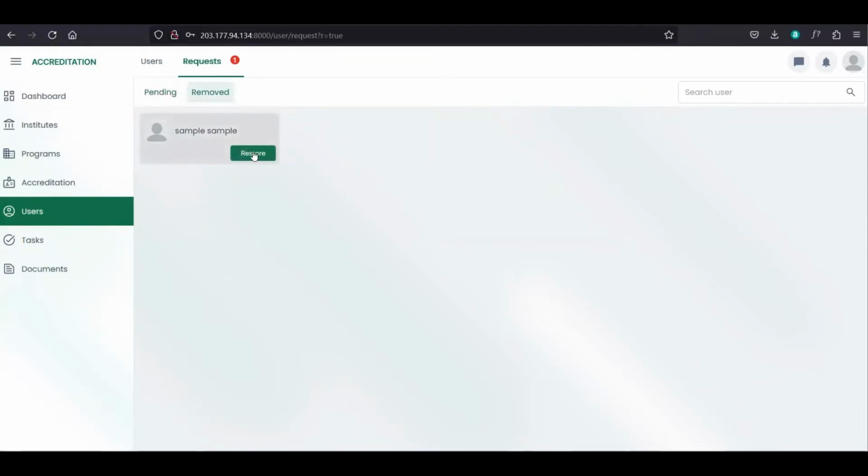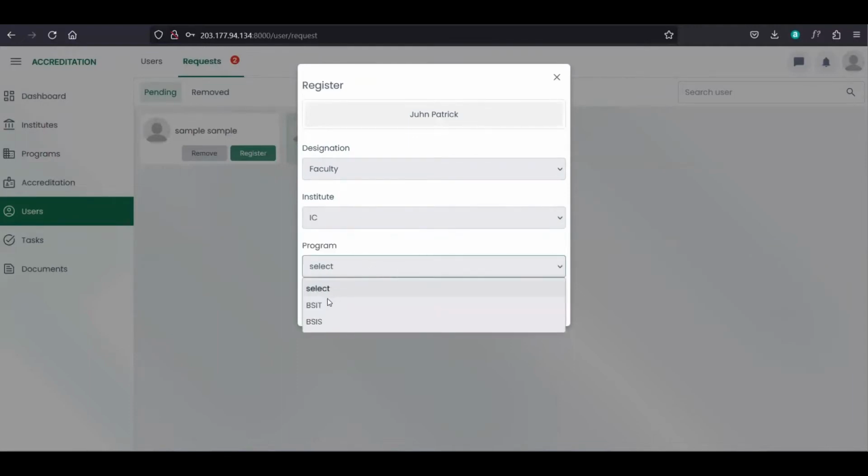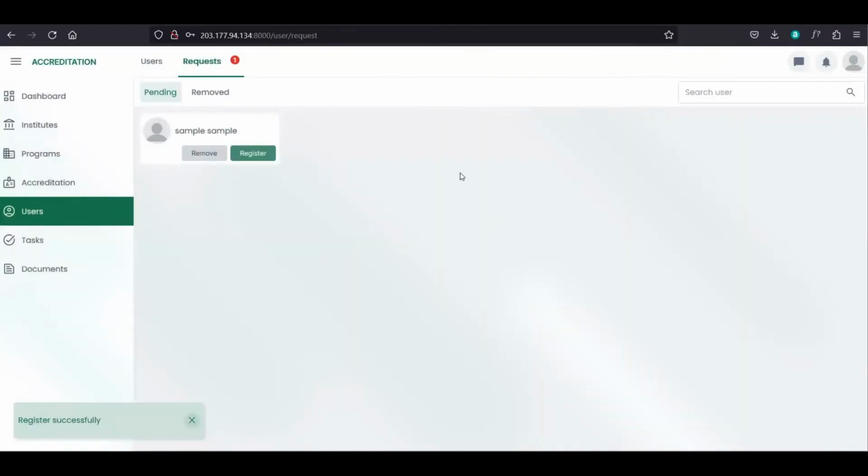And we can also restore so they can go back to pending. And we can register the user. For example, this user, we will register as faculty and select the institute, for example, IC and program, BSIT, then click register. So that's it for the users.